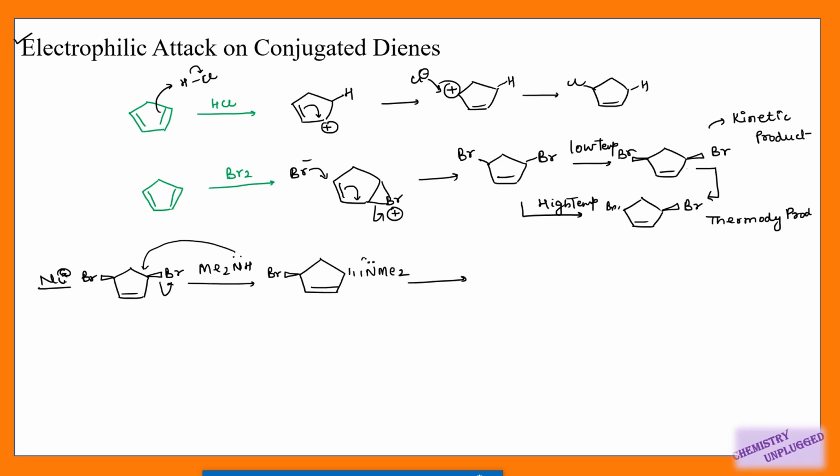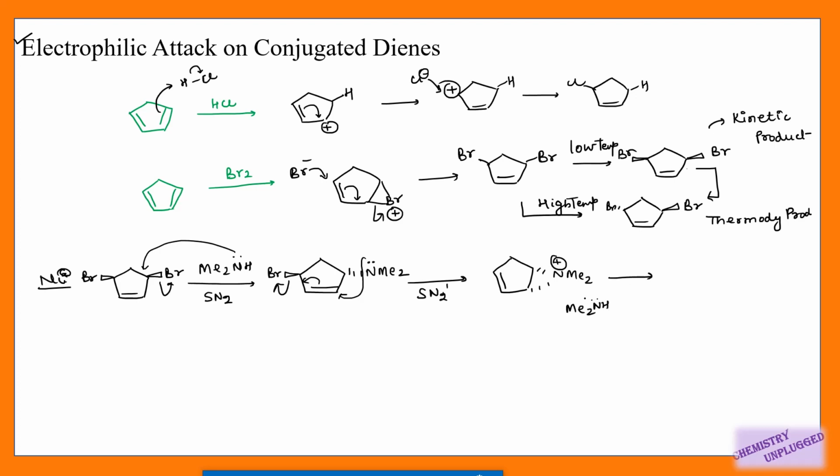In next step, this nitrogen having lone pair of electron will attack on this carbon, this bond will shift and this Br will be removed. So you will get this product, right? So the first step is SN2 mechanism. In next step, it is following SN2 prime, because this nucleophile is attacking on this carbon and this bond is shifted and then Br is removed. So it is using SN2 prime.